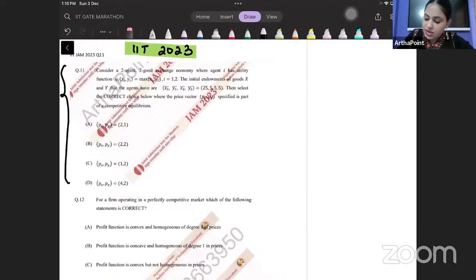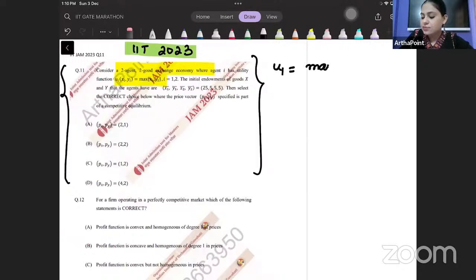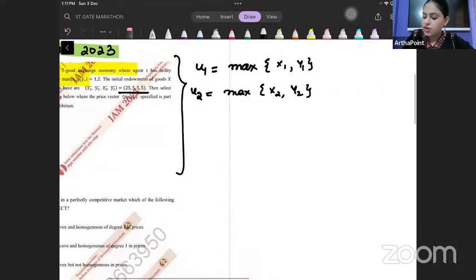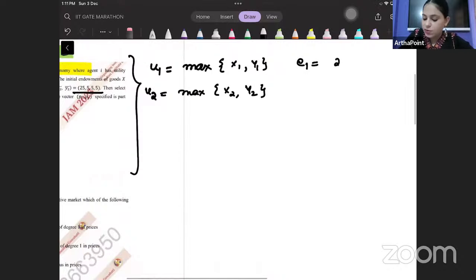देखो ध्यान से बेटा. It says that you have been given two agents, two goods economy, and you are given a max function for each agent. तो agent 1 भी max है. मैं इसका एक हिंट बताऊंगी सॉल्व करने का. And agent 2 भी max function है. x2, y2. And it says you are given some endowments. कुछ endowment bundle दिया हुआ है कि agent 1 का endowment bundle है बेटा (25,5) और agent 2 का endowment bundle है बेटा (5,5).